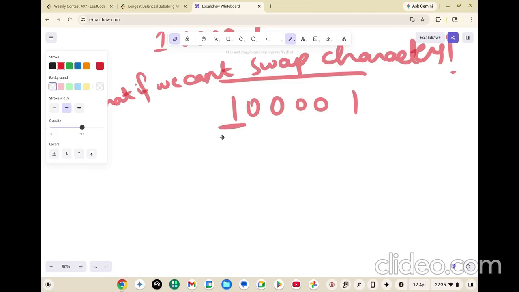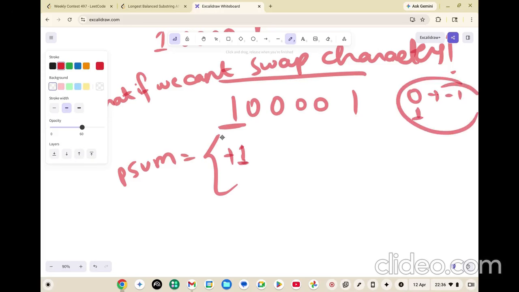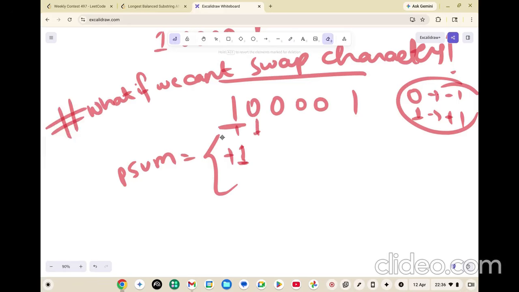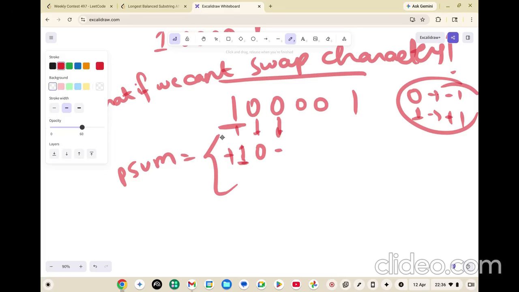For as of now I'm using prefix sum, though I won't be using it in my final solution, just to make you understand how the solution will look. So for a 1 we do a plus 1, and for a 0 we do a minus 1. So plus 1, minus 1 becomes 0, so we write a 0 over there. Again 0 minus 1, again minus 2, again minus 3, and then a 1, so minus 2. Now what happens in these types of problems, initially you will say, okay, the initial value was 0.